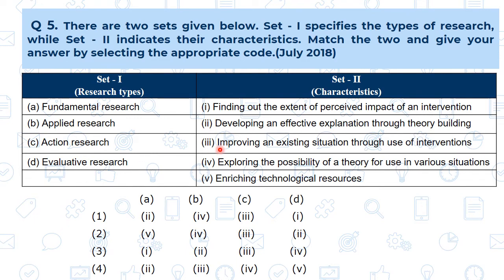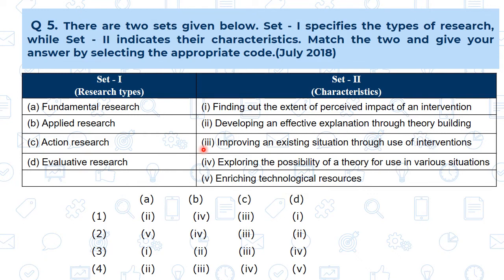Okay, now let us see the characteristics. Find out the extent of the perceived impact of an intervention. Means here we are going to evaluate or make the analysis of the particular situation. So, this will come into the evaluative research. Okay. So, D is going for the first one. After that, developing an effective explanation through theory building. See here, development of the theory is there. So, definitely it will come for the fundamental research.